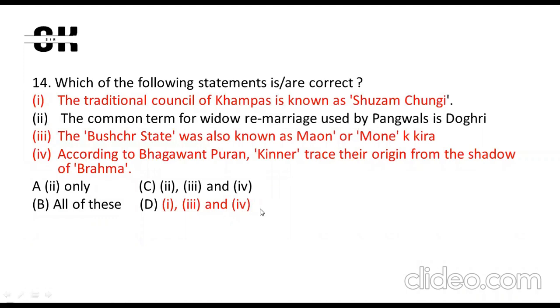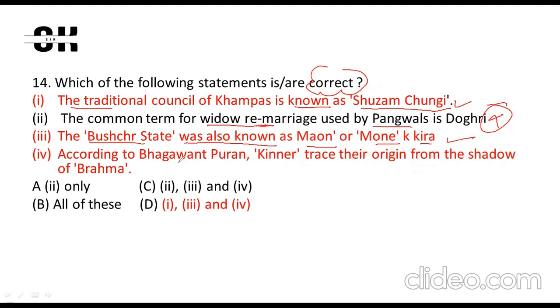The next question is 14, and it is talking about the correct statement. The first statement: the traditional council of Khampas is known as Shunjam Tungi. This statement is right. The common term for Vidori marriage used by Bengal is Dongri. This is wrong, this is not the word. Shahar state was also known as Town and Moon Ikira. This is right. According to Bhagavad Puran, Kinner trace their origin from the shadow of Brahma. This is also right. So the right answer is D, 1, 3, and 4.